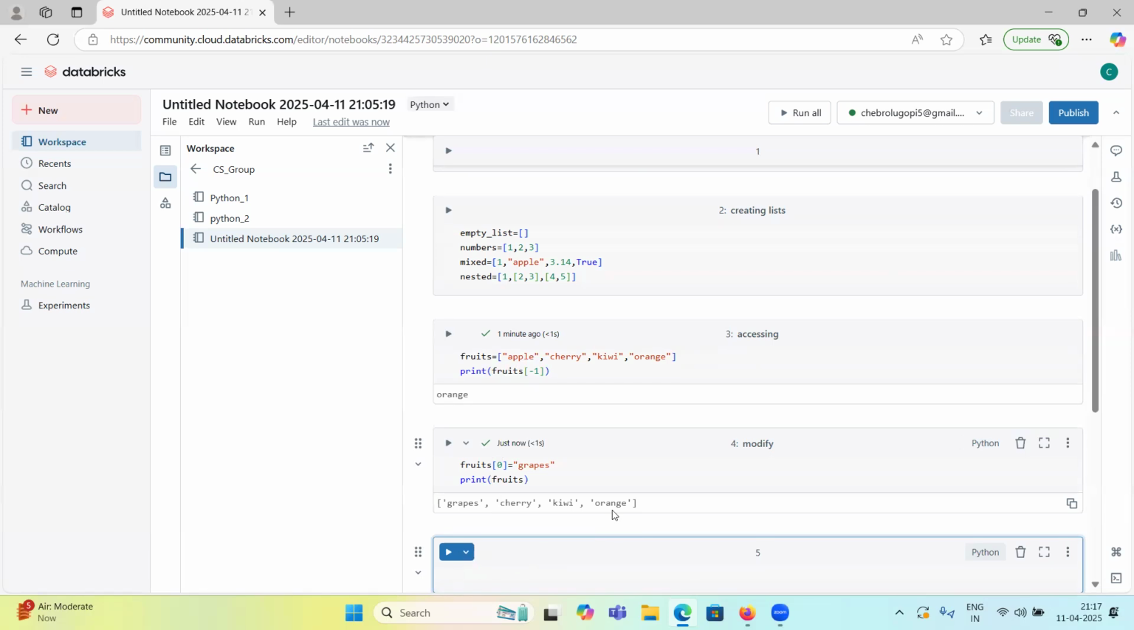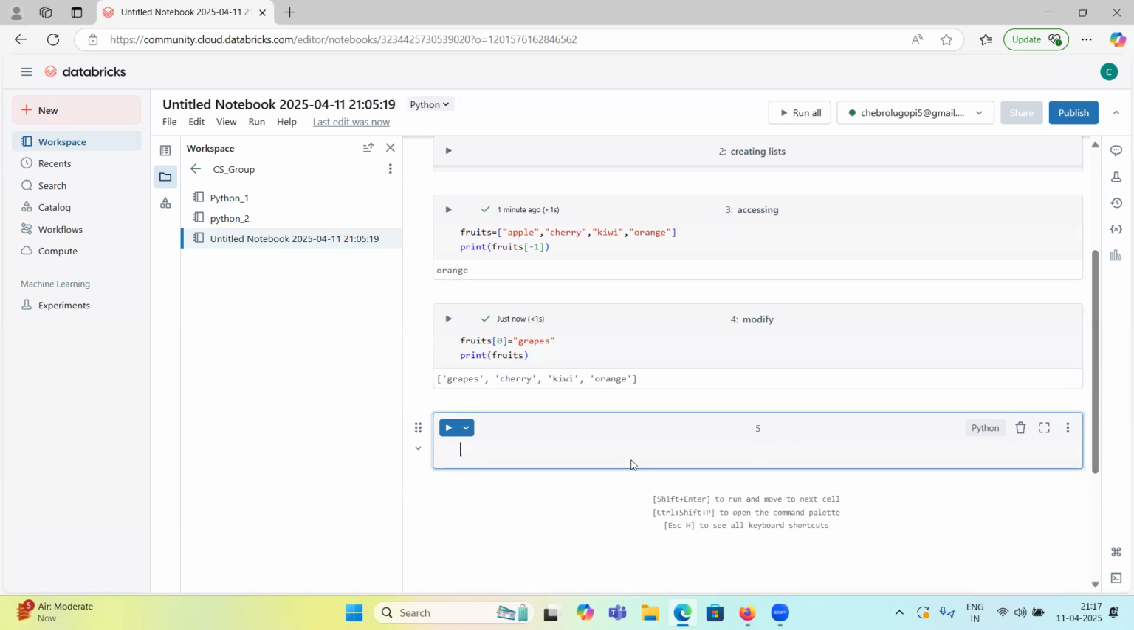So we can access using indexes, and we can modify using indexes. Next, how can we add one more item? So we have these grapes, cherry, kiwi, orange, right? So how can I add one more item?